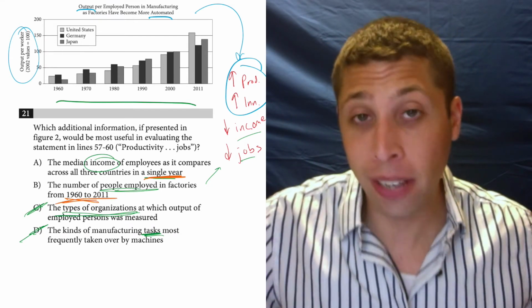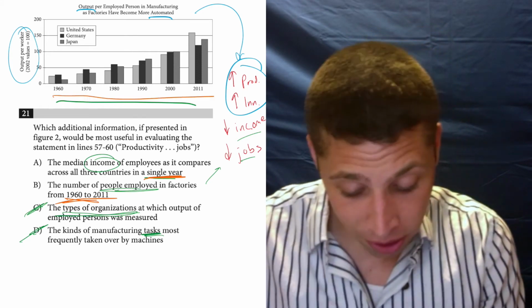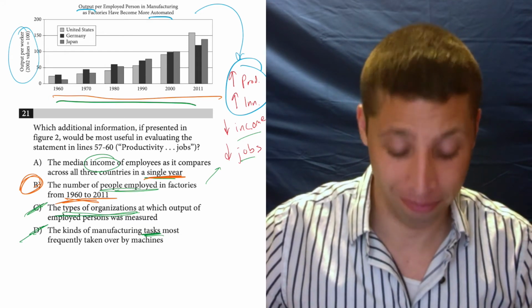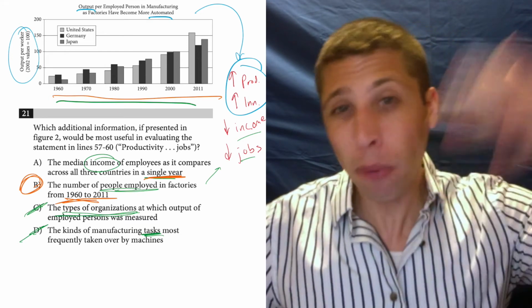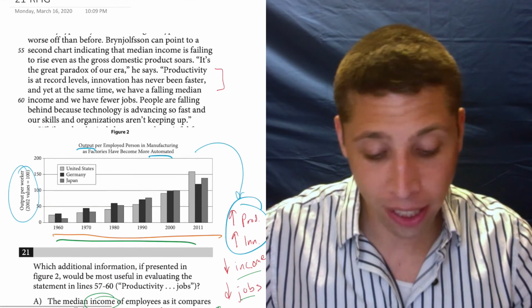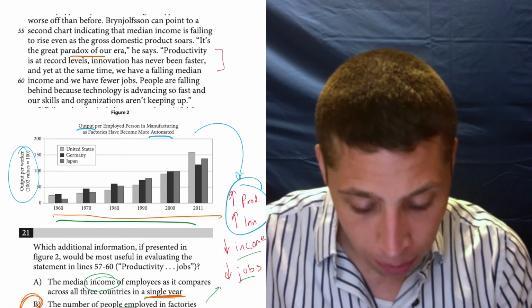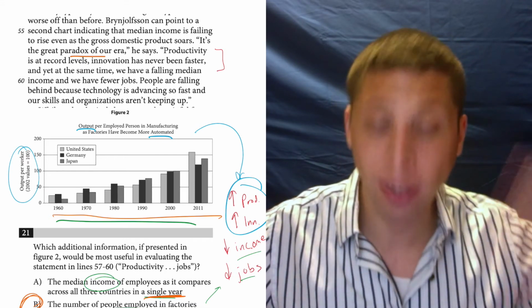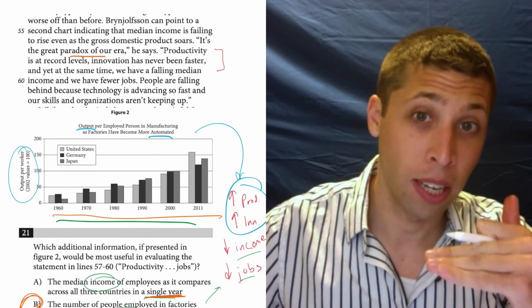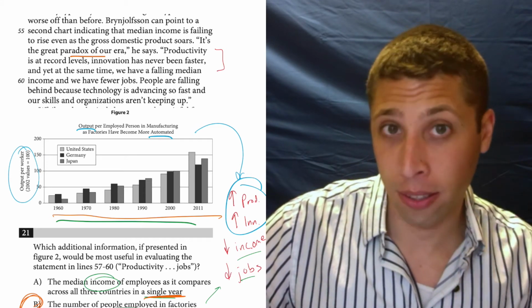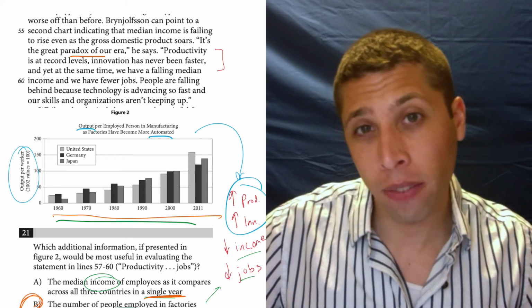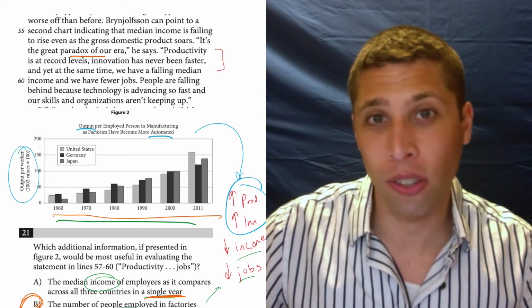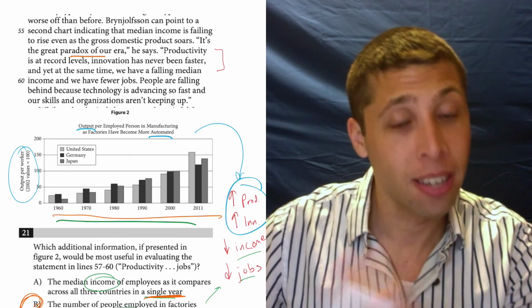Be stupid here. Be dumb. What does the chart say? The chart says 1960 to 2011. So I probably want 1960 to 2011. It's that simple. And the more complicated reason, though, is that they're talking in the lines about a trend, right? The paradox of our era, things are at record levels, things are fast, things are falling, right? The words that they're using in the lines are about trends. So if we only had 1 year of data, we wouldn't see the trend. We just see whatever that is. We wouldn't know if it's going up or down because it's just 1 point. We need 2 points, at least, to understand a trend.